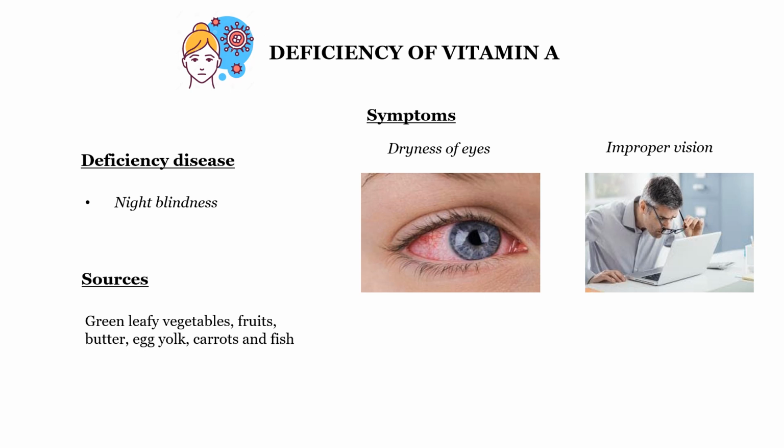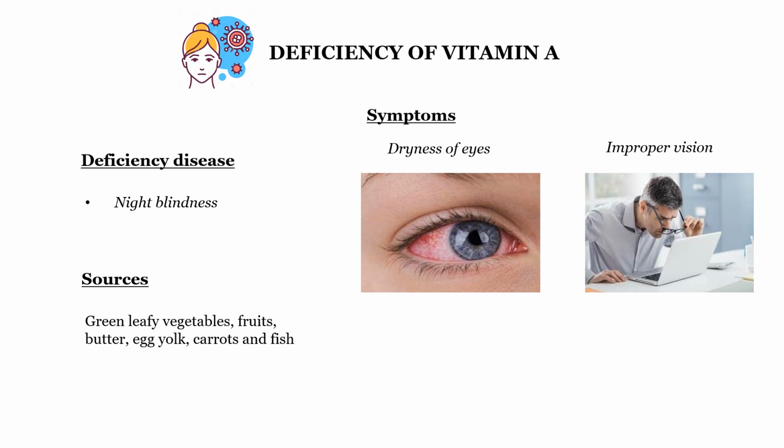If vitamin A is deficient, you will have dryness of eyes. The eyes may become dry. You can see in the picture how red it is. And improper vision, we will not be able to see properly, and night blindness. Night blindness means you cannot see in the evening after 6. So that is night blindness. If deficiency of vitamin A is there, you may get dryness of eyes, improper vision, night blindness. Actually, dryness of eyes and improper vision are symptoms of night blindness.